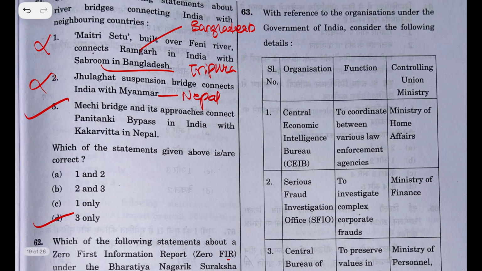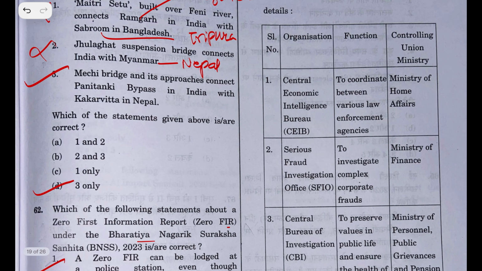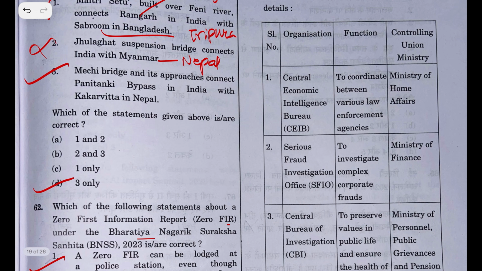With reference to the organizations under the Government of India, consider the following details. Organization function: Central Economic Intelligence Bureau, CEIB, to coordinate between various law enforcement agencies. It comes under Ministry of Home Affairs, but this is wrong. It comes under Department of Revenue, Ministry of Finance.